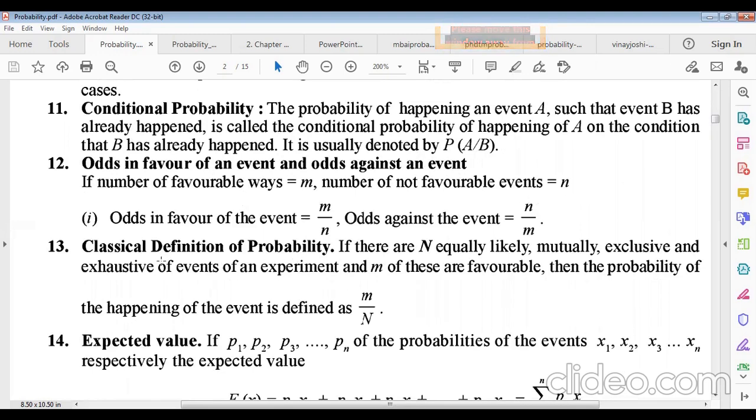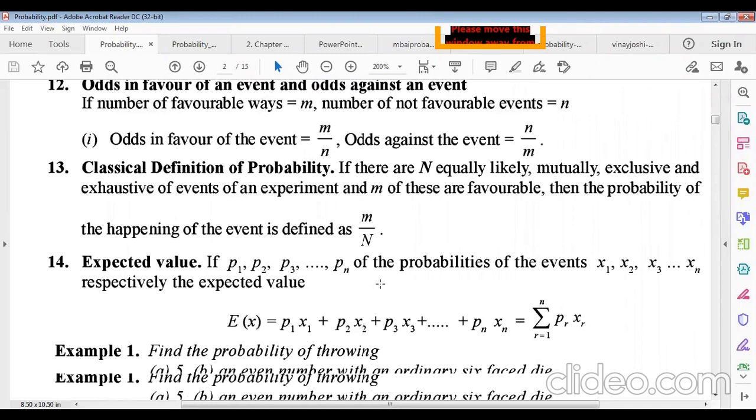Now, what will be the classical definition of probability? If there are N equally likely, mutually exclusive and exhaustive events of an experiment, and m are favorable, then the probability will be small m divided by capital N. Capital N equals the total number of outcomes in the space, and small m will be the favorable outcomes.